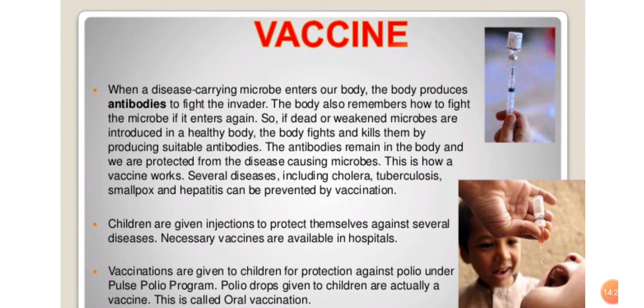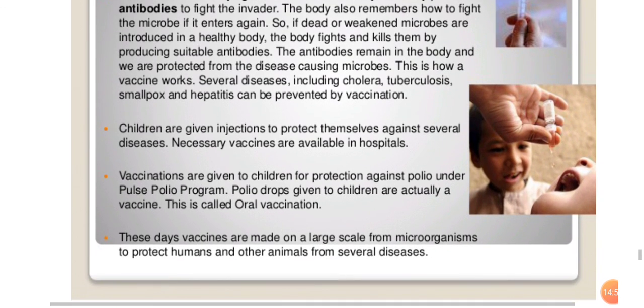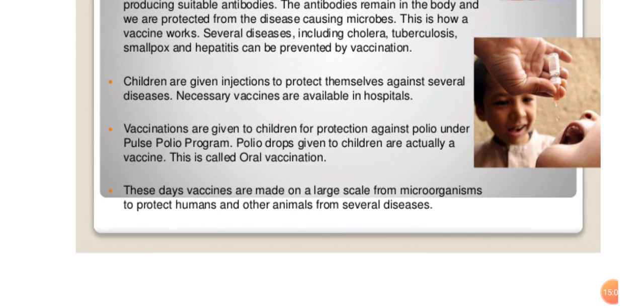What is vaccination? Vaccination means to take a vaccine through injection or orally. Children are given injections to protect themselves against several diseases. Necessary vaccines are available in hospitals. Vaccinations are given to children for protection against polio under the Pulse Polio program. Polio drops given to the children are actually a vaccine. This is called oral vaccination.